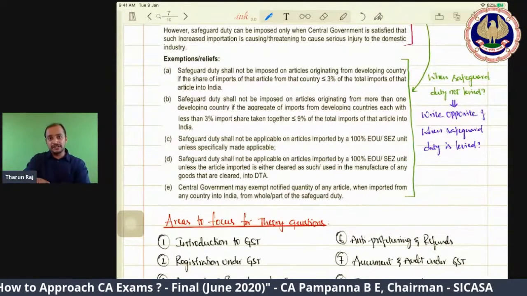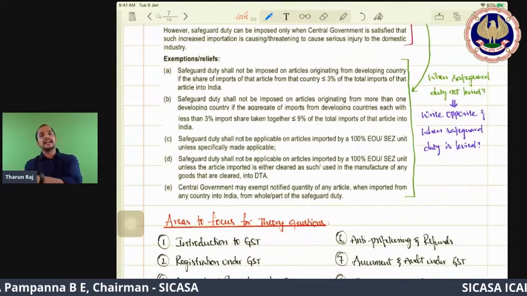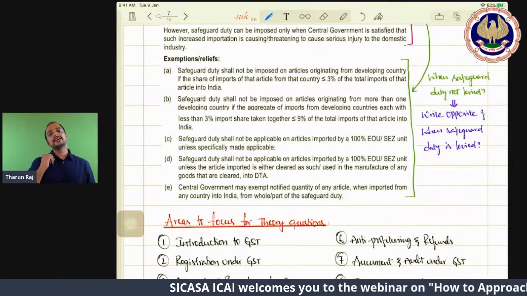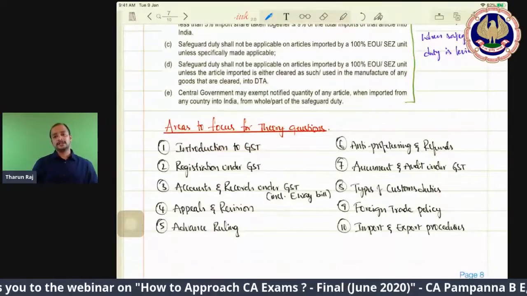You know the positive, the conditions. Now they will ask when it will not be levied. So you need to write the negative points out of it. This is the application knowledge that you should be having here, even in theory questions also. And these are the areas to focus for theory questions.